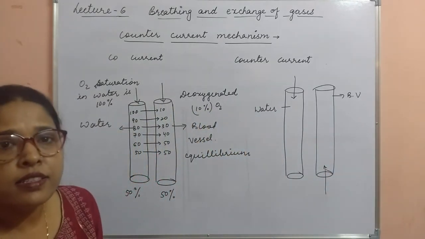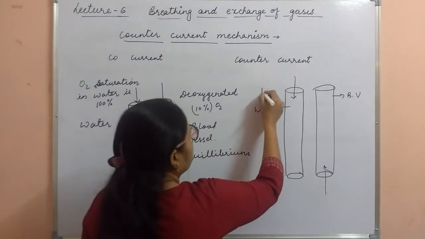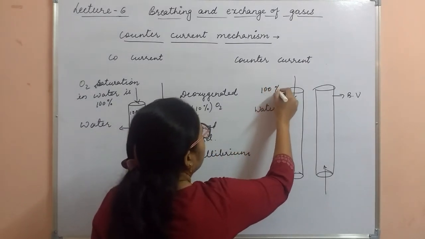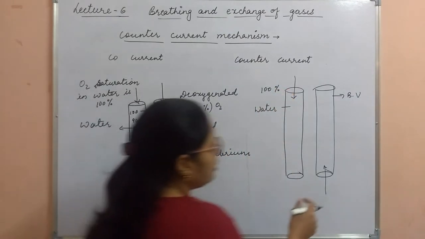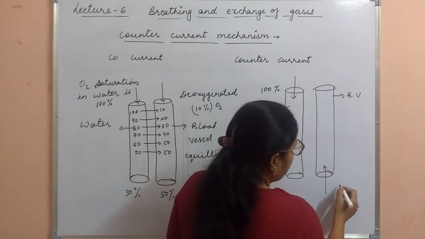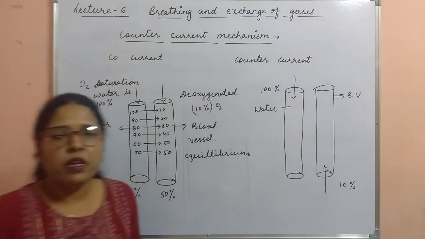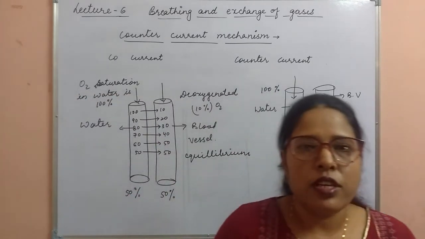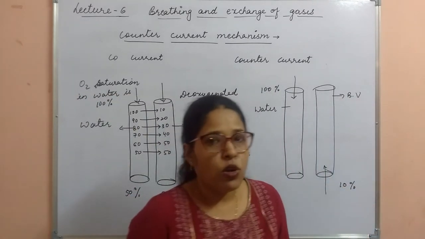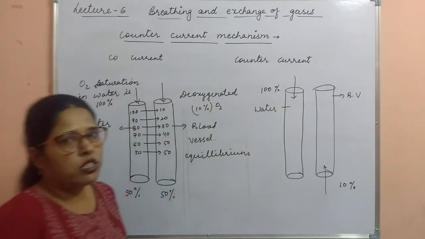Again, the concentration of oxygen in water is 100%. Clear? It is oxygen saturation in water is 100%, and the blood which is flowing in the blood vessel is having only 10% of oxygen. It means it is highly deoxygenated. Only 10% of oxygen is there. Now the blood starts flowing and water also starts flowing.